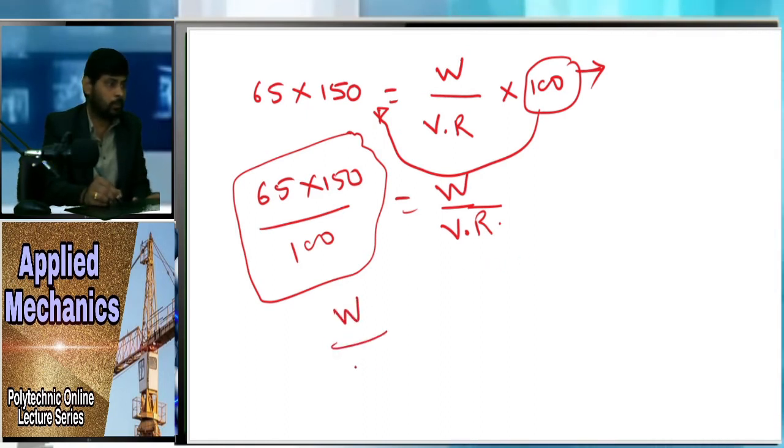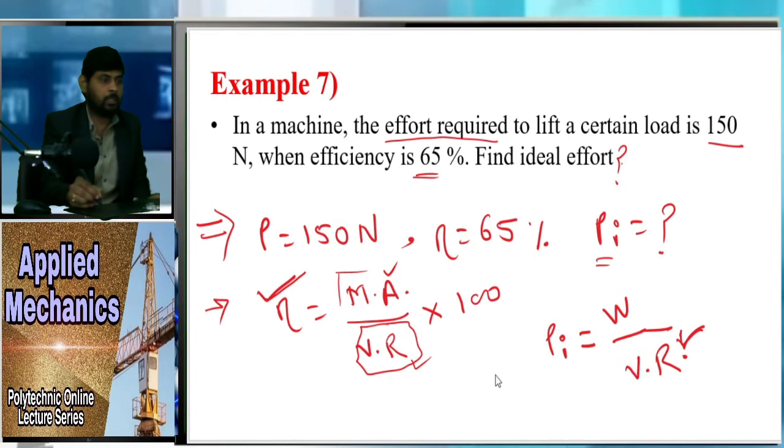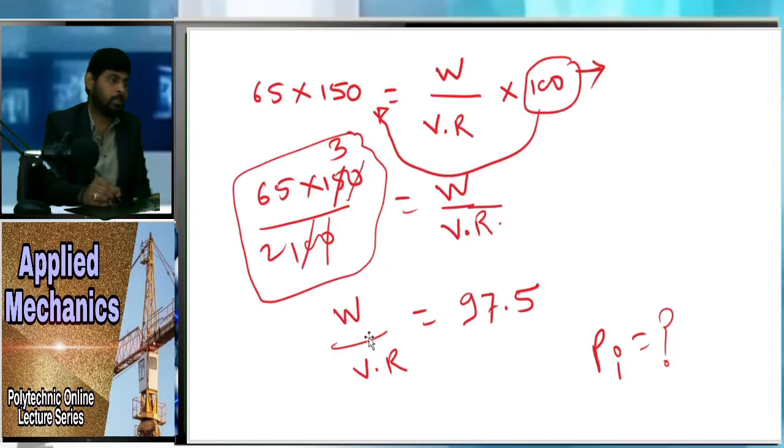So W upon VR is nothing but how much? Just do the calculation on your calculator. 5 2s are 10, 5 3s are 15, right? So it is nothing but 97.5. So this is the value of W upon VR. But in the problem they ask us about the ideal load, sorry, ideal effort. So we know the formula for the ideal effort, that is nothing but W upon VR. And what we have found here is W upon VR.